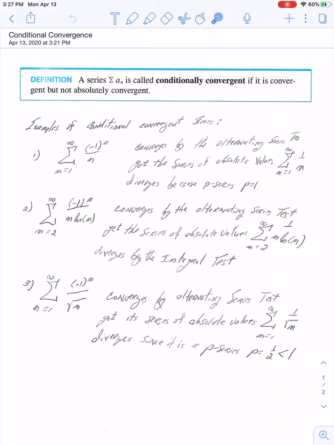Which means all of these are examples of series that are what? Conditionally convergent. Which again means they converge, but they do not converge absolutely.